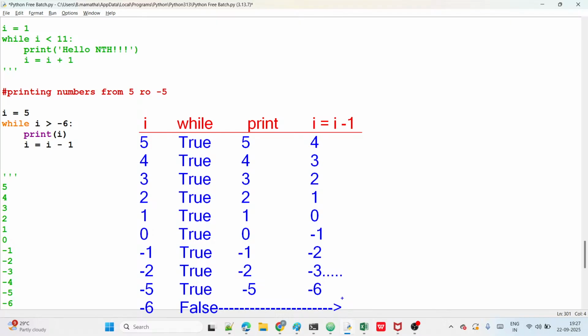Now observe here: 5 4 3 2 1 0 minus 1 minus 2 minus 3 minus 4 and minus 5, guys. I did not write minus 3 and minus 4 here because of a space problem, guys, okay? But consider minus 3 is there, minus 4 is also there, all of you.